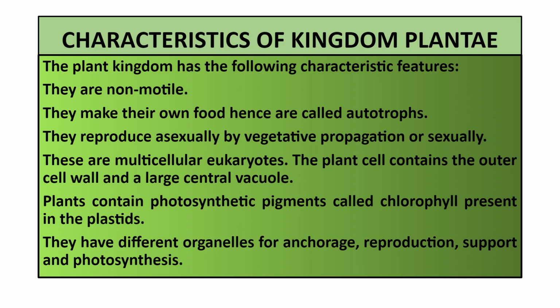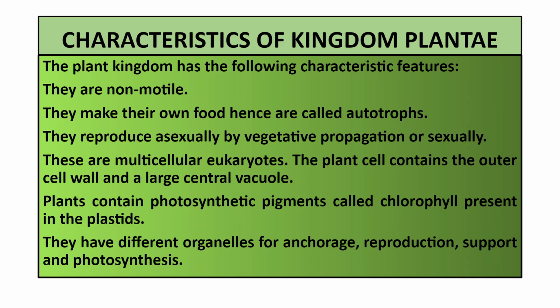Again, students, the plants contain photosynthetic pigments which are called chlorophyll, and they are present in the plastids. हमने plastids पढ़े ना, 3 types of plastids are there in plants.